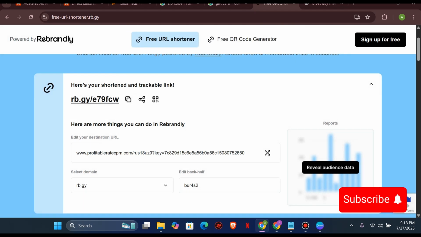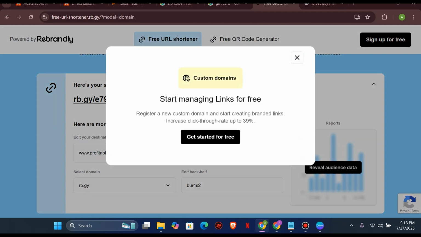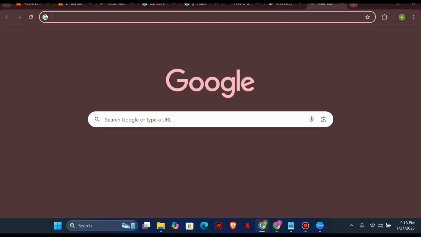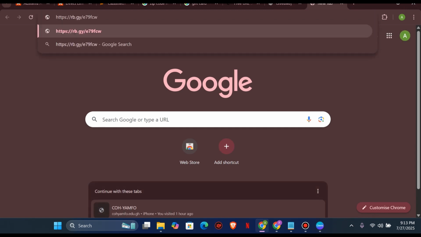So let me close this. Our link has been shortened for us, so I'm trying to locate that particular one. Here it is. This is the link that has been shortened. Just copy this one. Once you copy this, it's still going to work, so let's open it and see if it's actually still going to work.